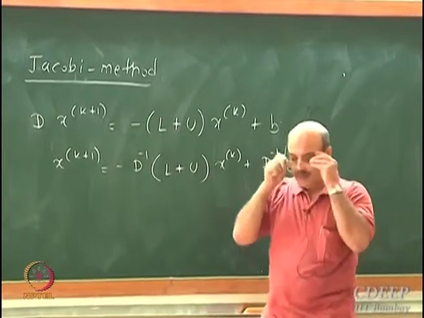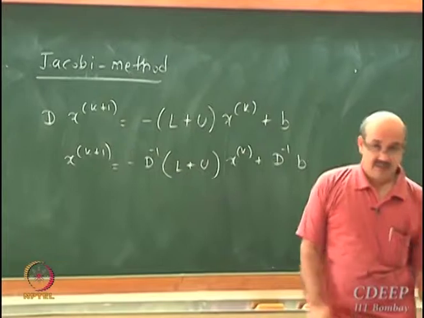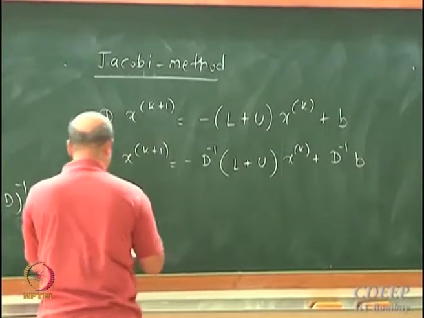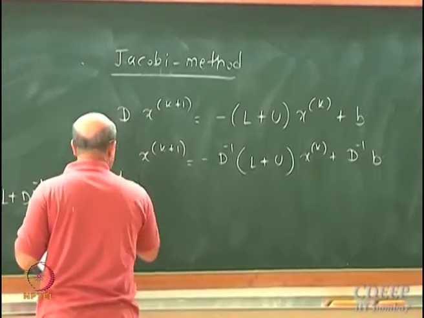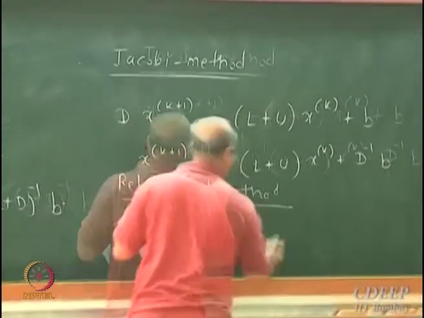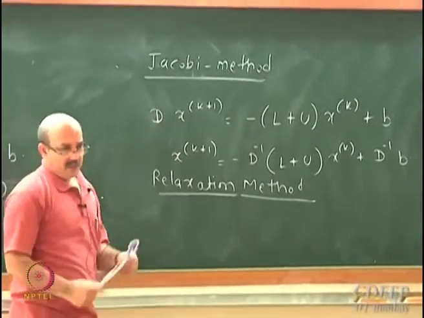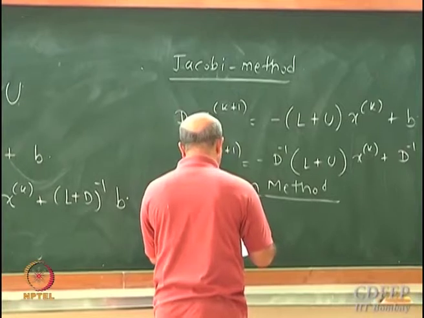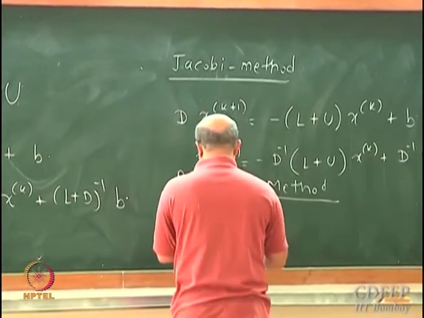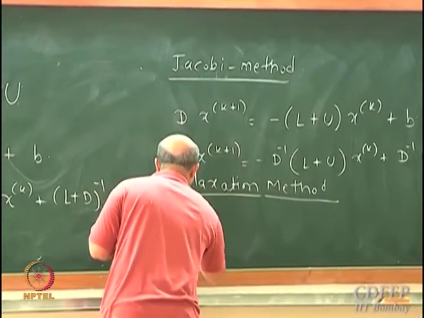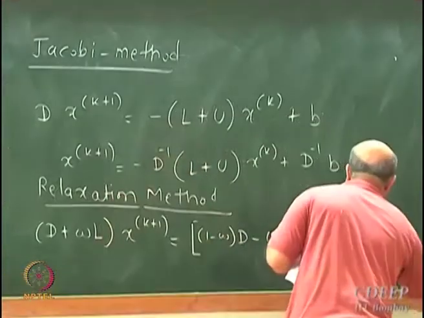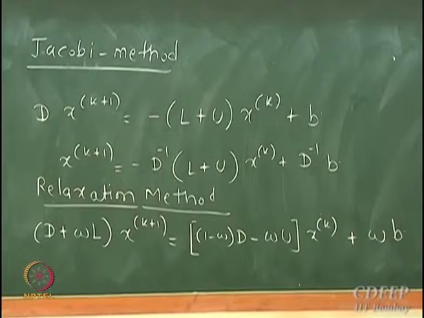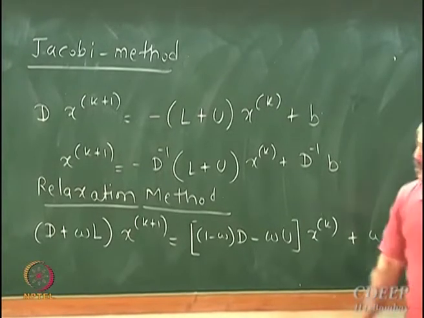Now, what about the relaxation method? You have to do a little more algebra to come up with these matrices for the relaxation method, but nevertheless, finally you get this equation: D plus omega L. For the relaxation method, it turns out that it is this matrix.